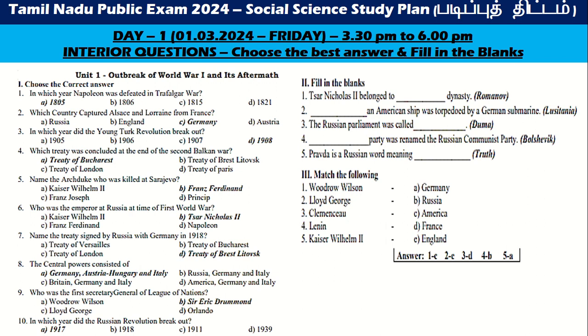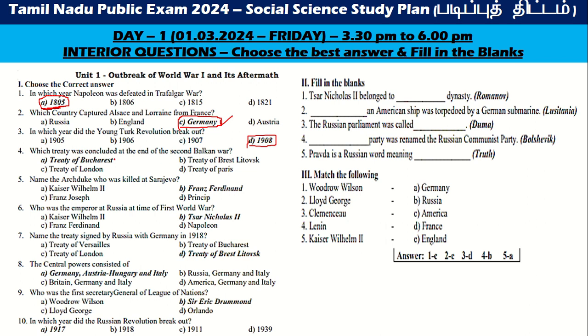So the first question is for the interior, the first chapter, that is history. Outbreak of World War. The question is, in which year was Napoleon defeated in the Trafalgar War? 1805. Which country captured Alsace and Lorraine from France? Germany. Which year did the Young Turk Revolution break out? 1908. 1908, Germany, 1805.